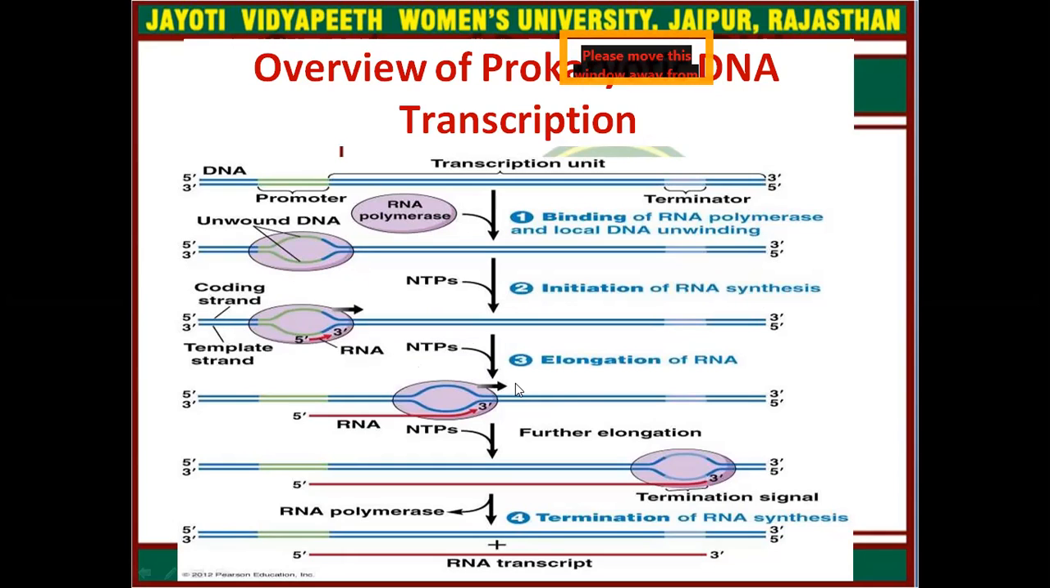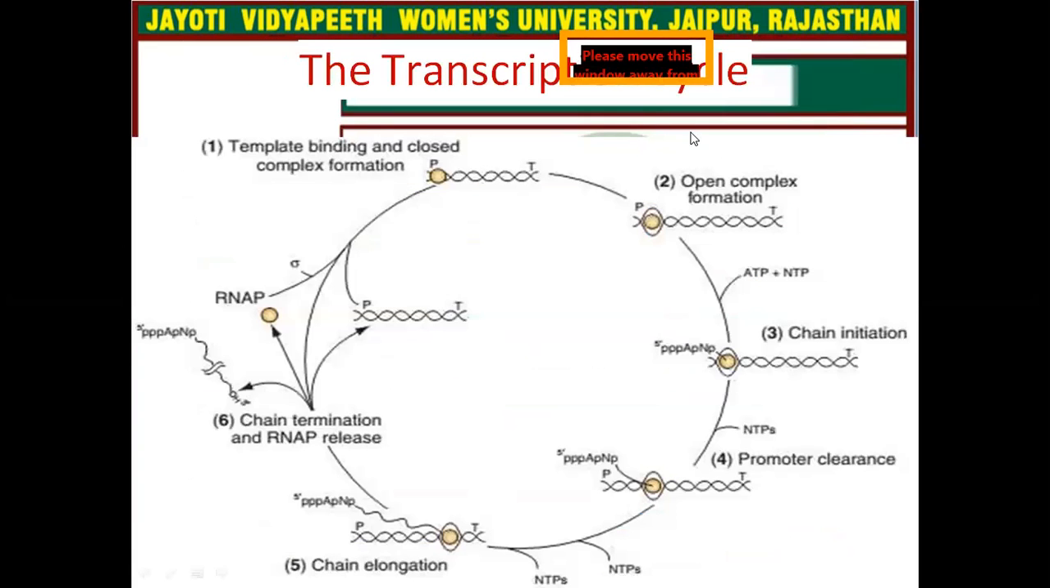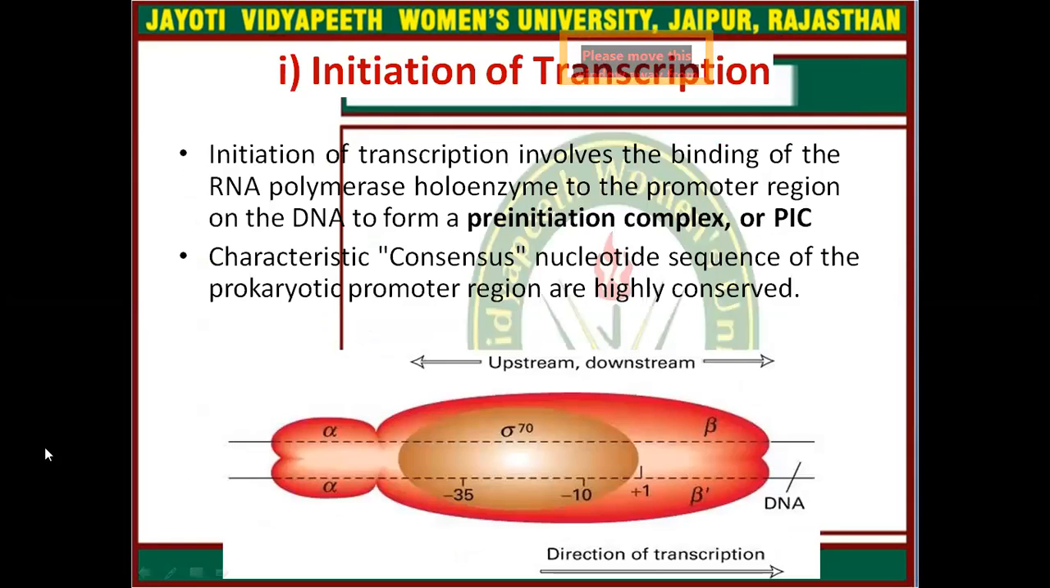More NTPs will be involved and elongation of RNA will be done. Further elongation, and now when RNA polymerase reaches the terminator region, it will get the termination signal, and now termination of RNA synthesis will occur. So single stranded RNA transcripts, which are primary transcripts, will be completed and formed. This is the transcriptional cycle. Now we will discuss the transcription process in detail.